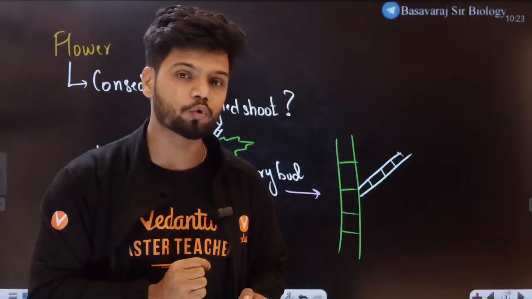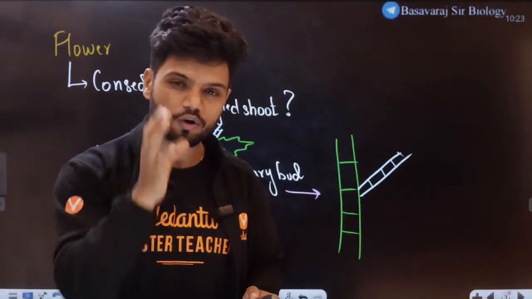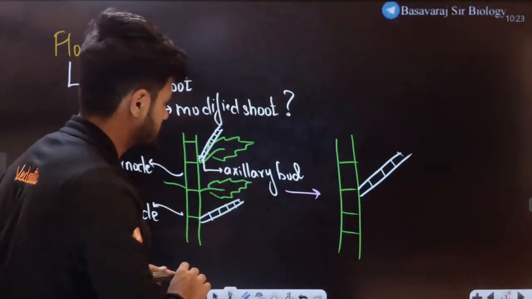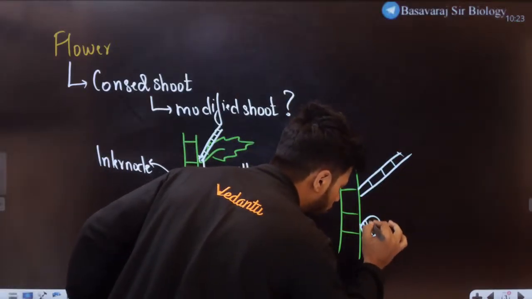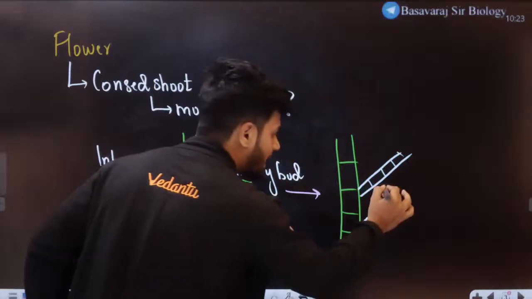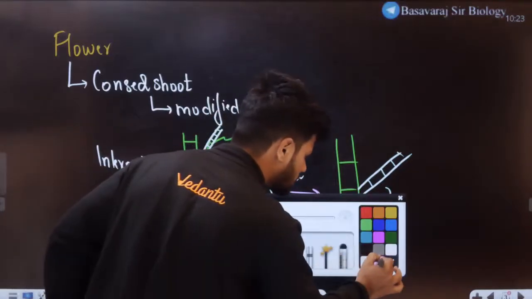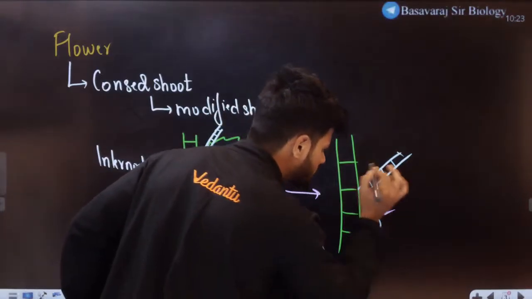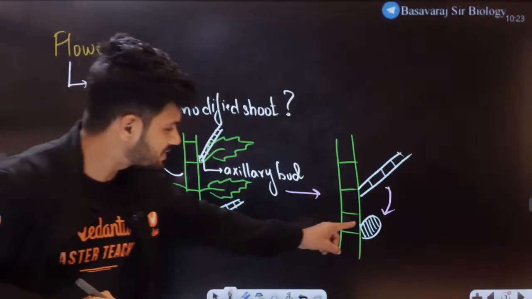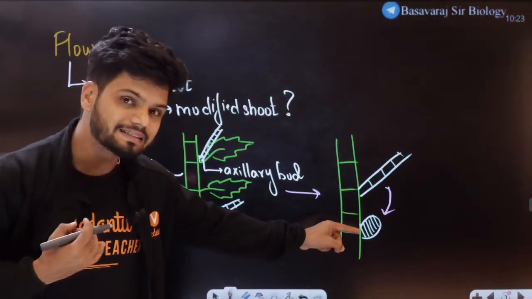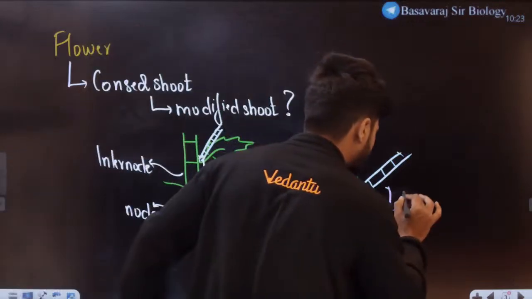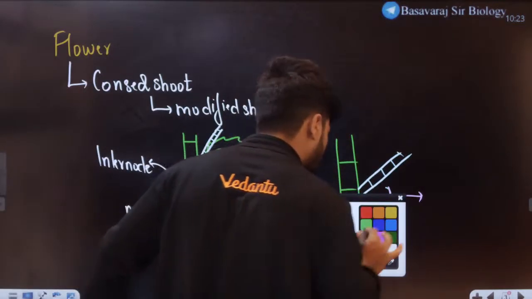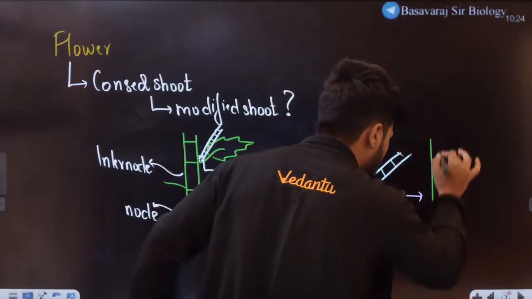All the internodes are reduced, and all the nodes are together here. So we end up getting a structure something like this. Now this condensed structure undergoes a certain type of modification.